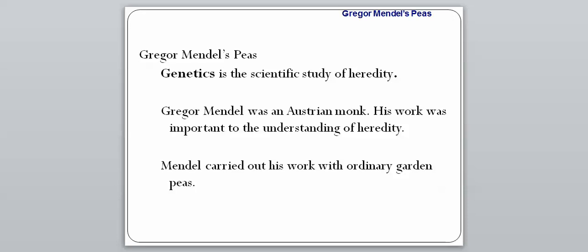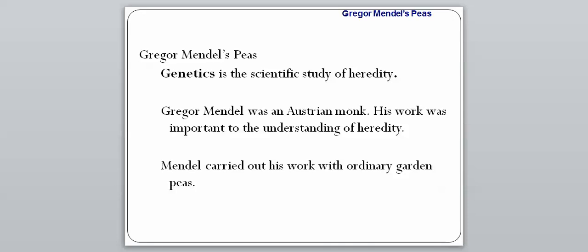And just some background on Gregor Mendel. He was an Austrian monk, not an Australian monk, an Austrian monk. I think we talked about this earlier in the year that at the time the church was kind of the center of the scientific world. So monks were the ones in charge of what's going on, and they were the only ones that really had access to any of the scientific equipment and things like that. That's why him being a monk was important to him understanding heredity.